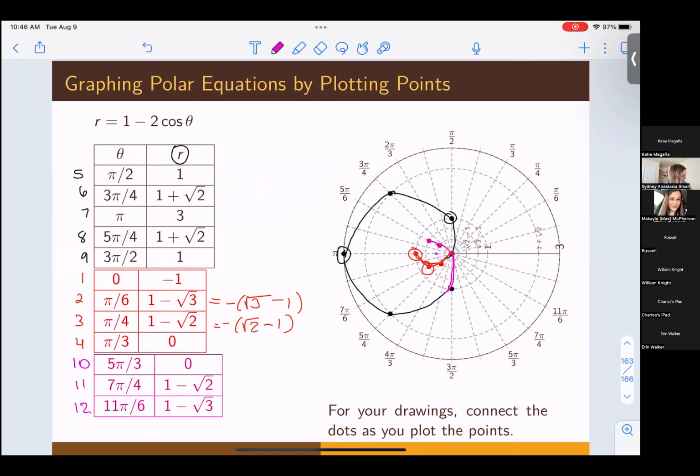If we plugged the value 2 pi in for theta, 1 minus 2 cosine of 2 pi, the cosine of 2 pi is just 1. So 1 minus 2 times that is equal to -1. And as you can see, at 2 pi, we would be going out a radius of -1. So a radius of -1 at rotation 2 pi would land us there. And the cycle of this graph would just start repeating like so.